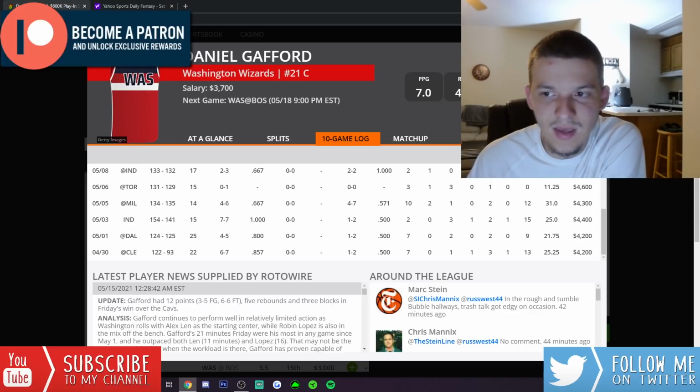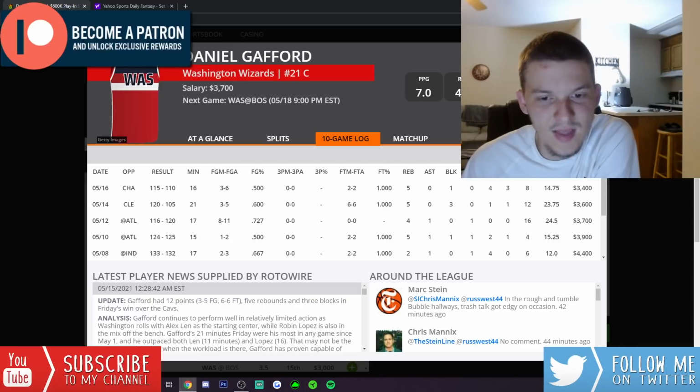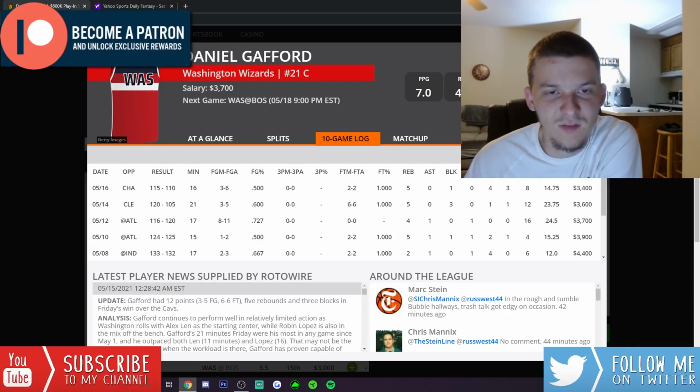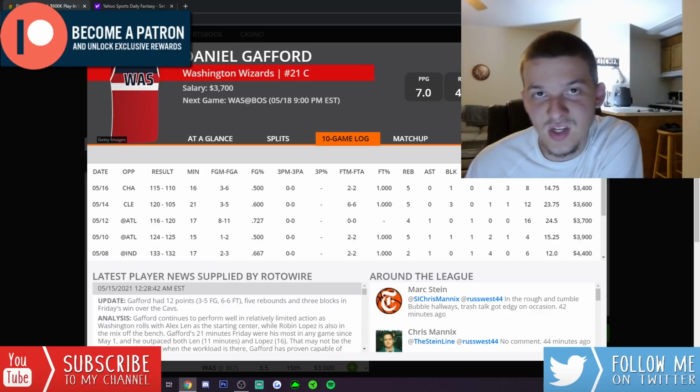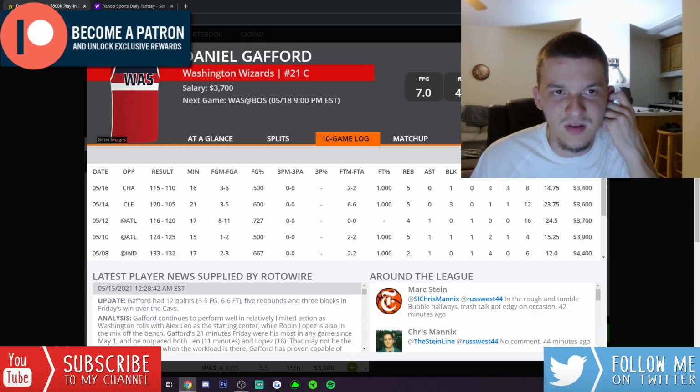So, I would say at minimum, you're going to get like 15, 16 minutes from Daniel Gafford. If he's playing really well, he could definitely play more than that. He's clearly been the Wizards' best center. I don't know why he's not playing more minutes at this point. Maybe with the play-in tournament here and the playoffs approaching, with this being a must-win game for the Wizards, maybe we see Robin Lopez cut out of the rotation. Maybe Alex Len doesn't start. I really don't know what the Wizards are going to do here, but Daniel Gafford, I think, is someone that should be getting minutes for Washington.